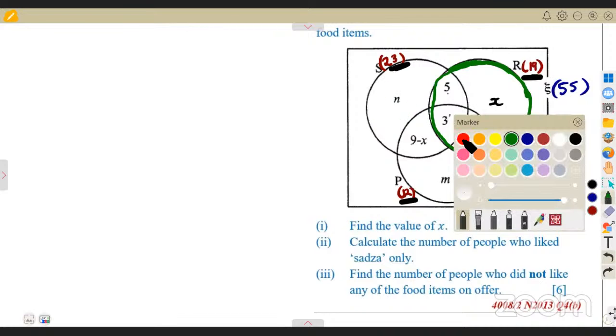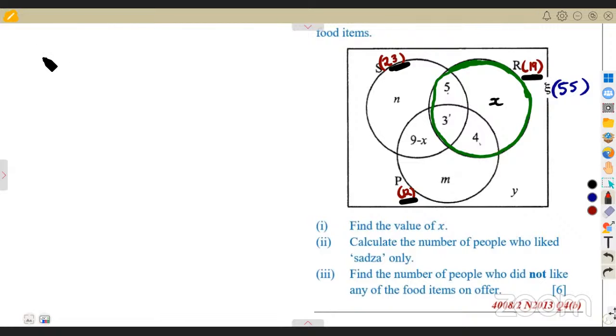So meaning to say, in this case, we are going to use the number of elements in R. The number of elements in R is equal to 19. So if we add everything in R, we're going to have 19. That is this 5 plus this 3 plus this X is equal to 19.